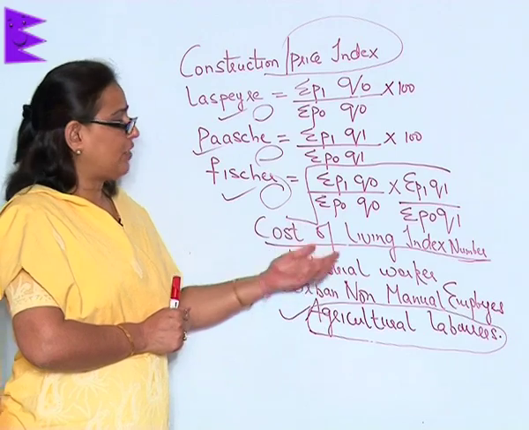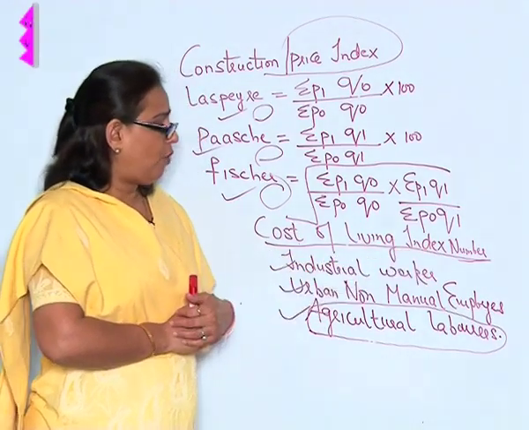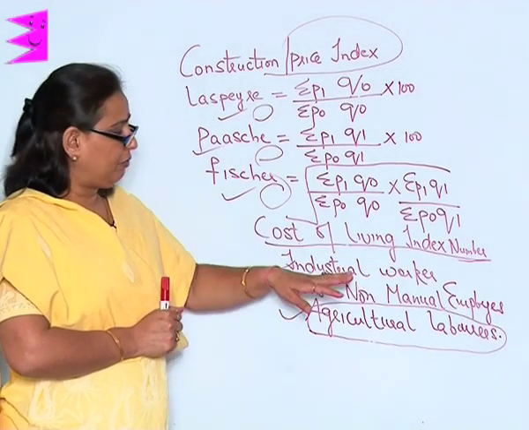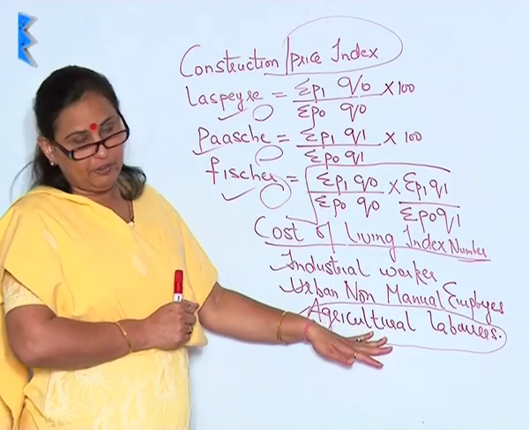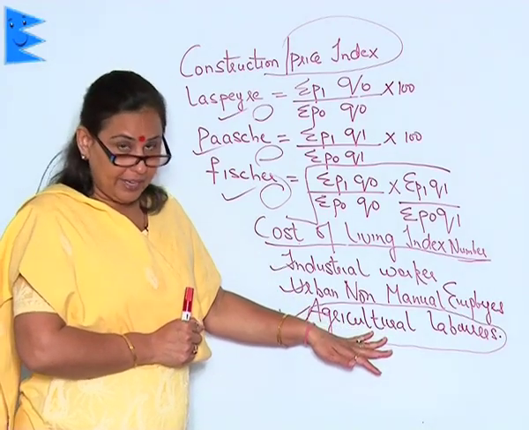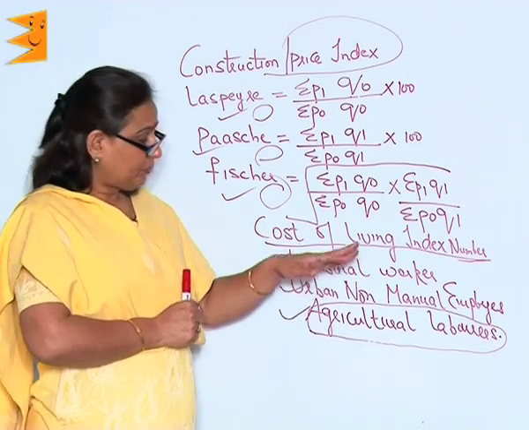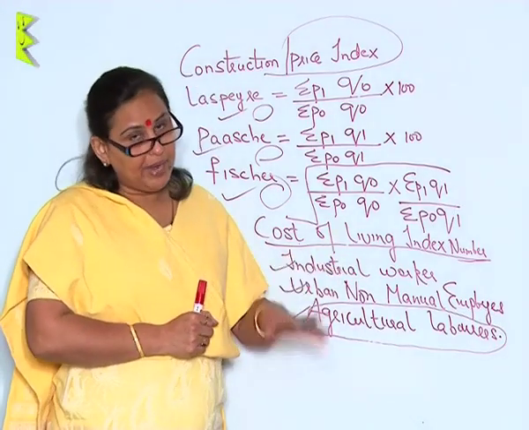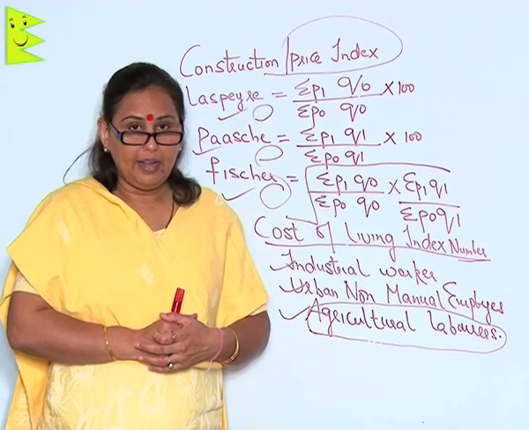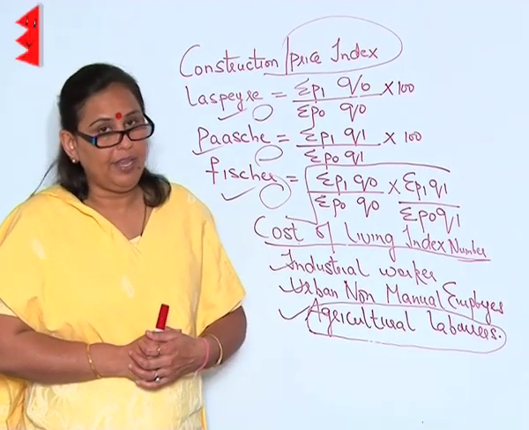Thus, in the cost of living index number, what we have to do is find out our segment of society, their needs, commodities and the base year, followed by the prices of the current year and the weightage which has to be given.